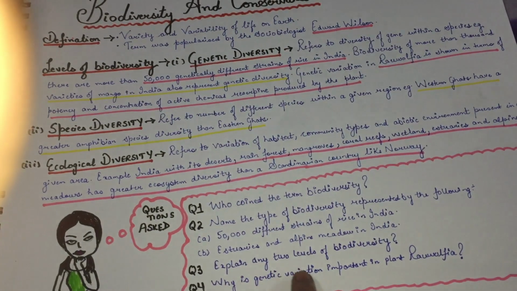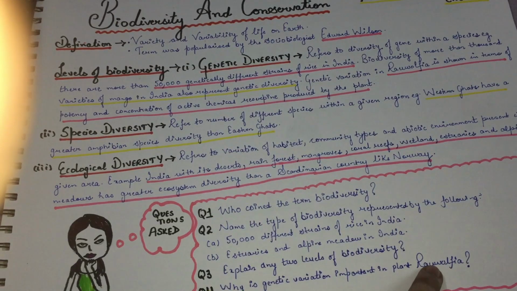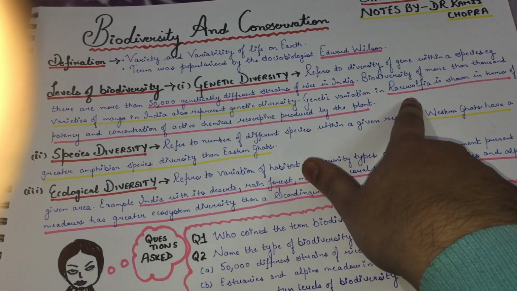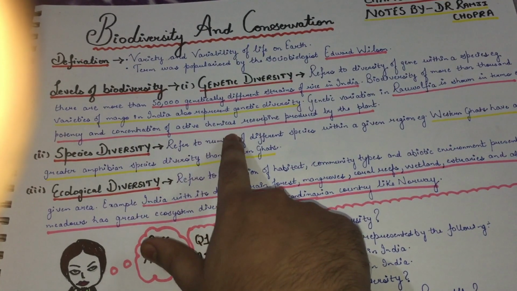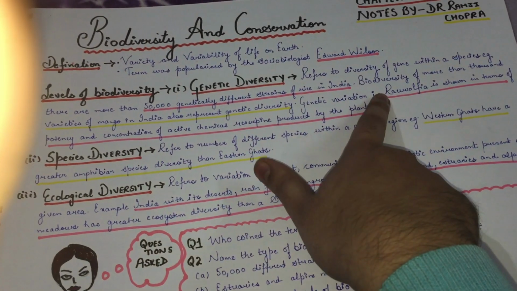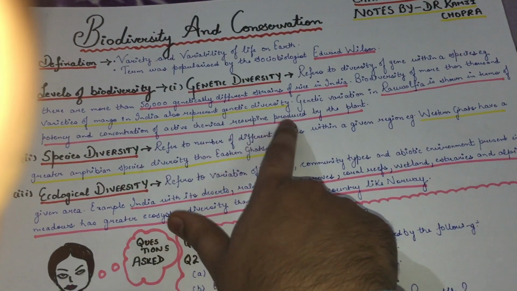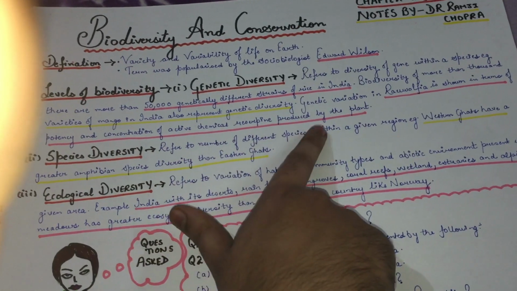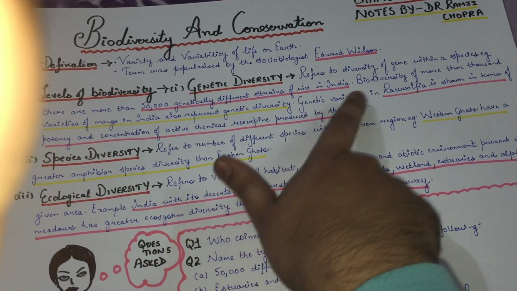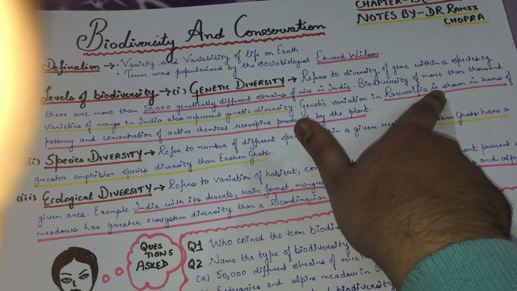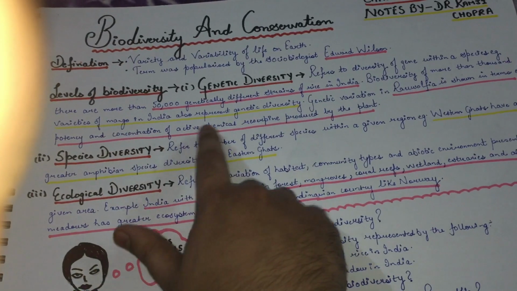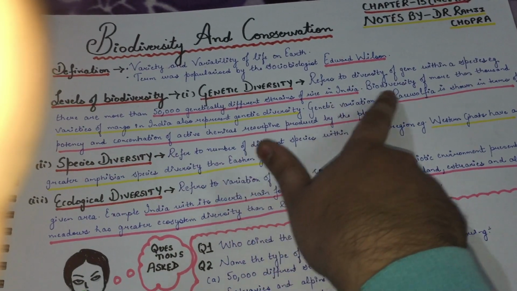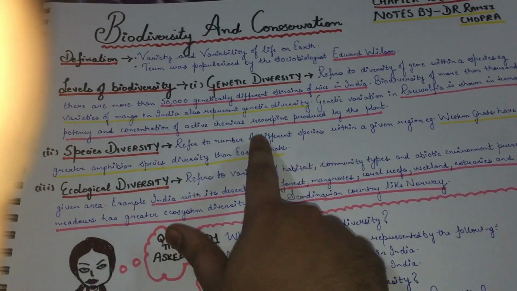Next is, why is genetic variation important in medicinal plants? Genetic variation is important because the plant consists of an active chemical reservoir, which is shown in terms of potency and concentration. Potency and concentration are different in different strains of Rauwolfia. So it is an example of genetic diversity.